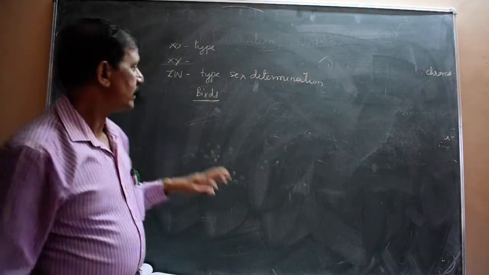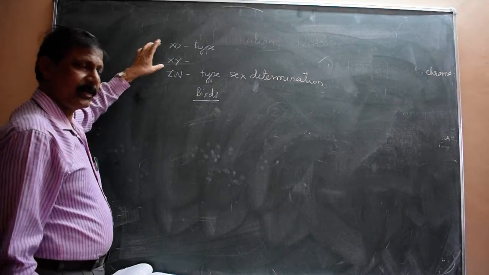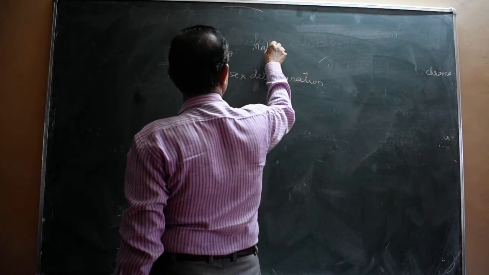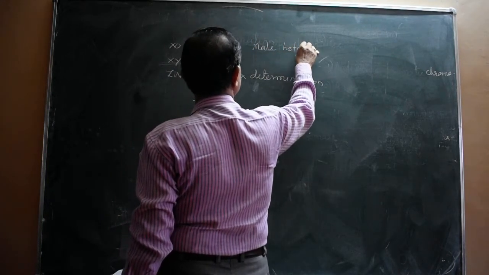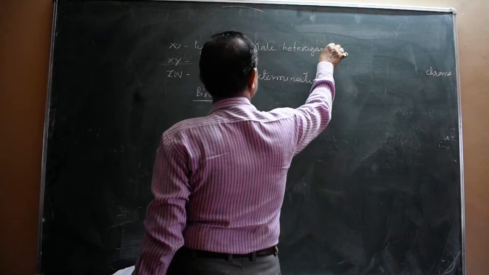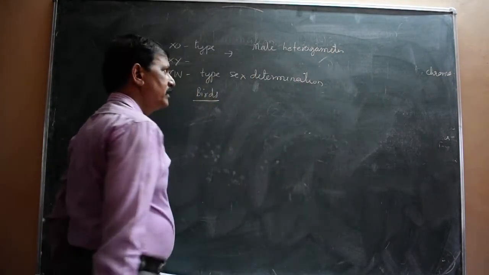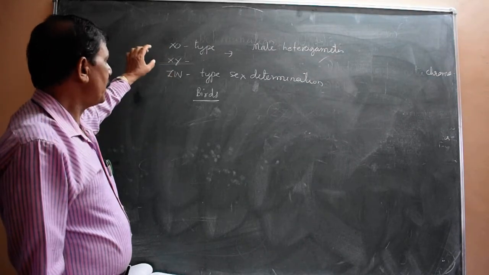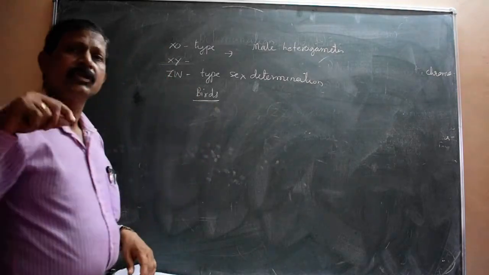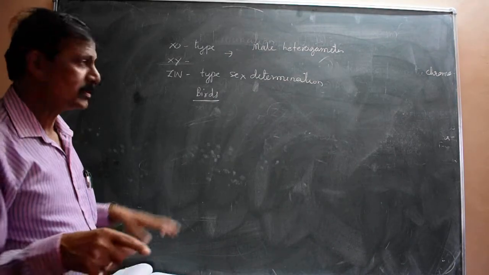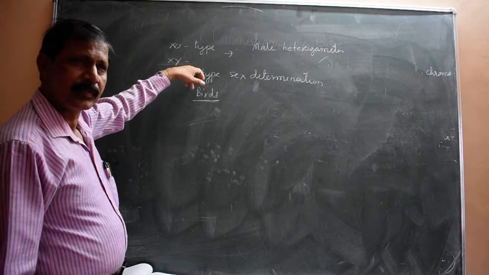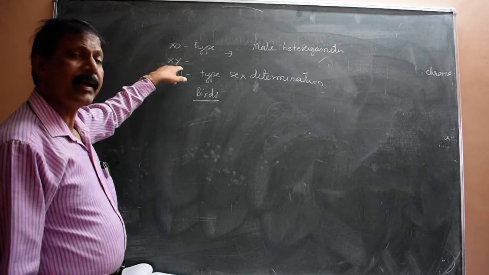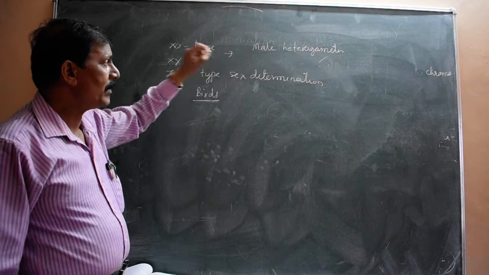So far you studied the X0 and XY types, in which the male was heterogametic, meaning the male produces two different types of gametes. The female was homogametic, meaning the female produces similar gametes. In insects, the male produces X and 0 types, and in human beings the male produces one X type of sperm and another Y type of sperm. That is why the male is heterogametic.